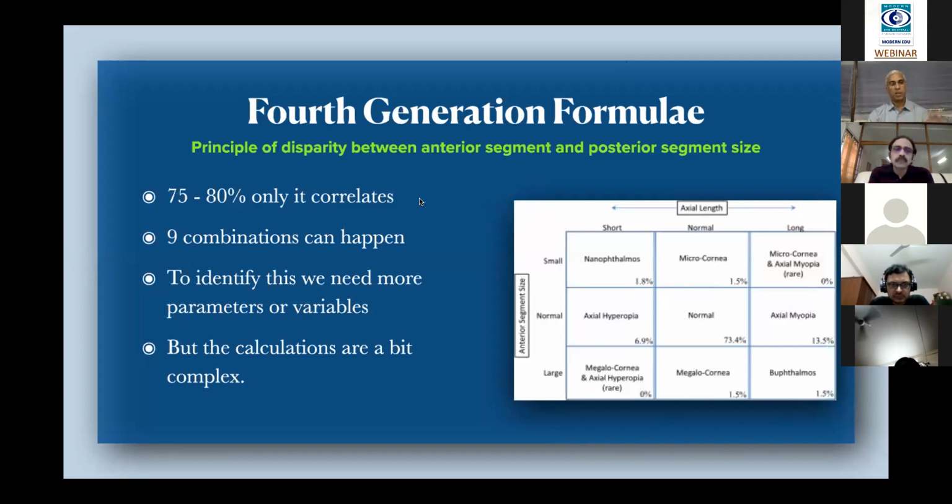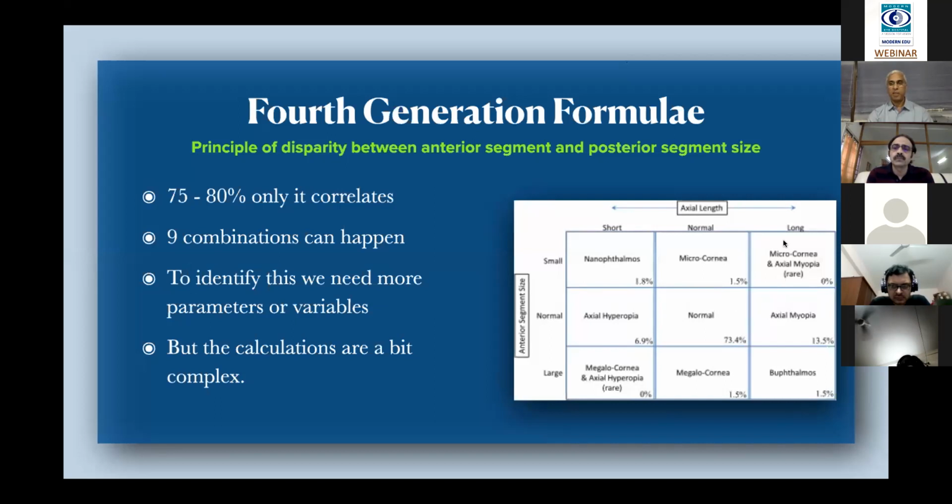But that rule will follow only in about 80% of the cases. They classified the architecture of the entire globe. Then they realized there is a significant percentage of eyes where even though the eye was short, the anterior segment was normal.